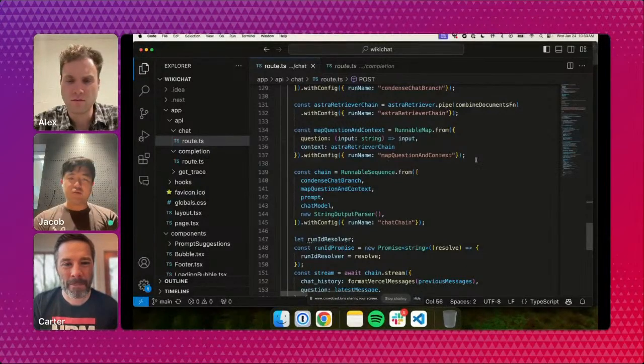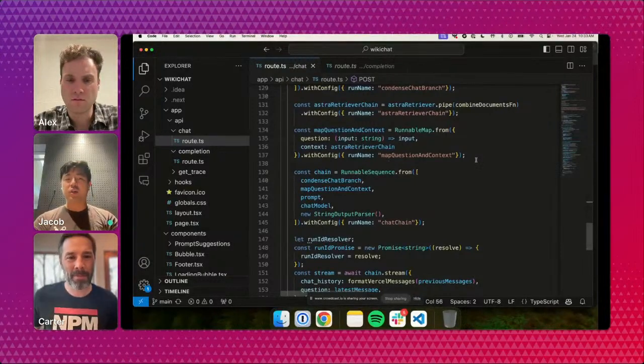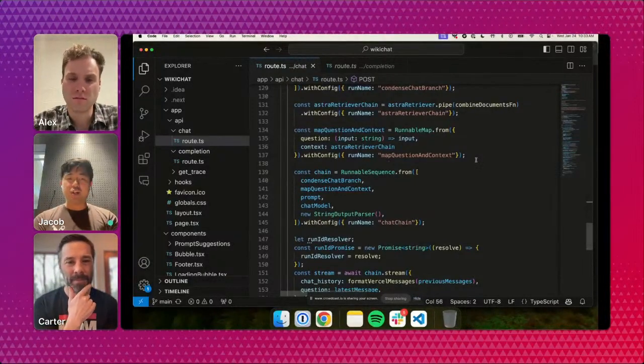So you see this const chain runnable sequence from. So essentially what we're doing, and the core crux of this flow, we're taking our initial question. This is what this chat chain is. You can see run name chat chain. That's what we're labeling it as.